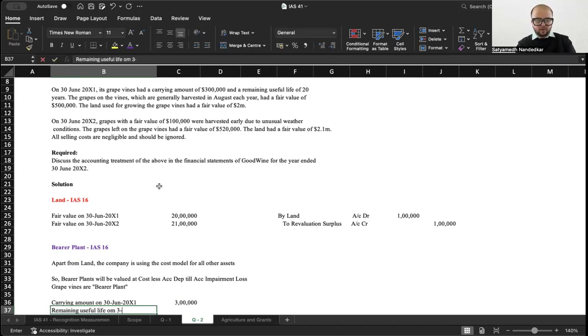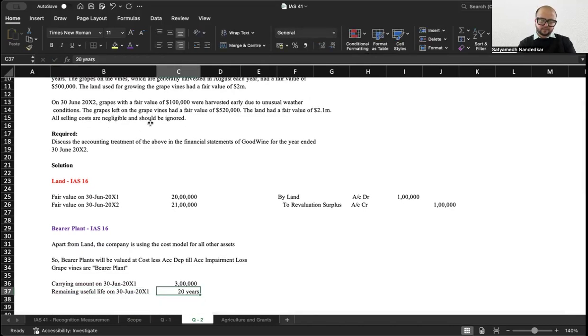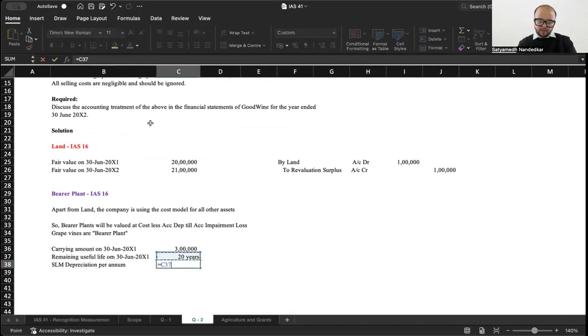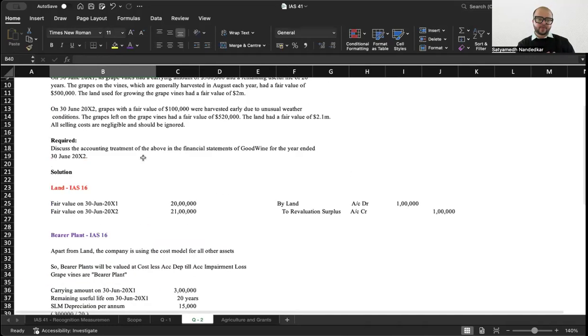Remaining useful life on 30th June 2001 is 20 years. So what would be your SLM depreciation per annum? 3 lakh upon 20, that is 15,000.